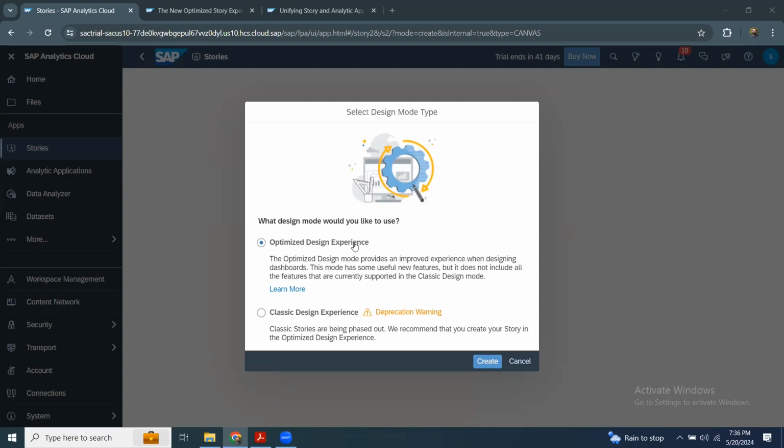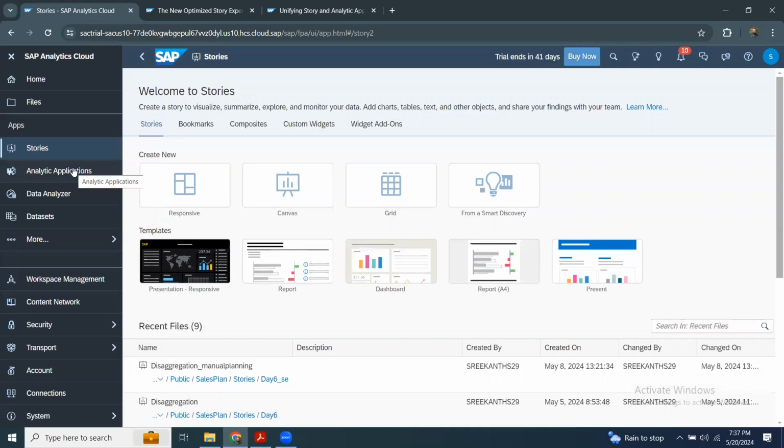In today's session, we're not going to look at all the new features that are provided in optimized design experience, but we're just going to look at the analytics application feature or scripting features that are embedded into an SAC story using optimized design experience. That means there is no analytical application option or feature in the recent versions of the SAC application.